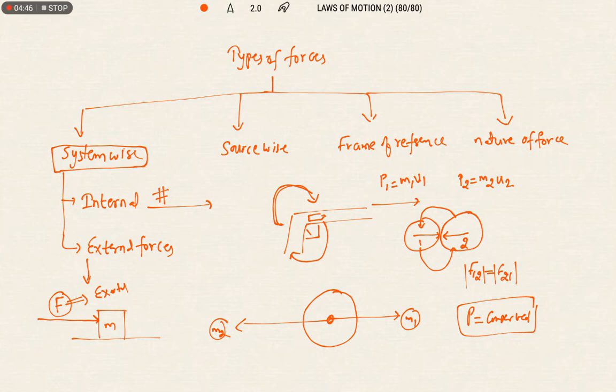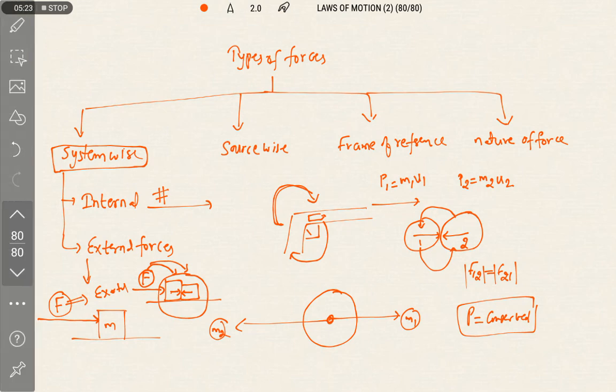Let us take one more example. If two objects are kept in contact with each other, then due to the contact an action and reaction pair is developed. So to put the two bodies in motion, if we apply some force on the system, this force will be taken by the two bodies. These two bodies together can be called a system. So on the constituents of the system we are applying some force from the outside. So this force is known as an external force.